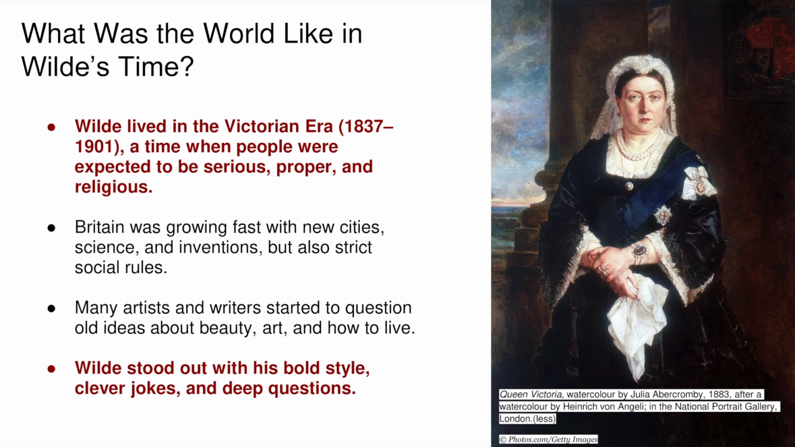Slide 3, What was the world like in Wilde's time? Oscar Wilde lived during a time period called the Victorian era, which lasted from 1837 to 1901. This was a time when people were expected to be serious, proper, and religious. There were very strict rules for how people were supposed to act, dress, and speak. At the same time, new cities were being built, science was making big discoveries, and inventions were changing everyday life.